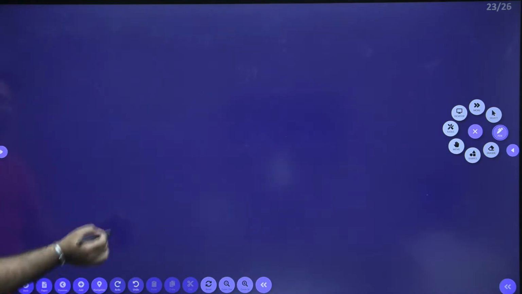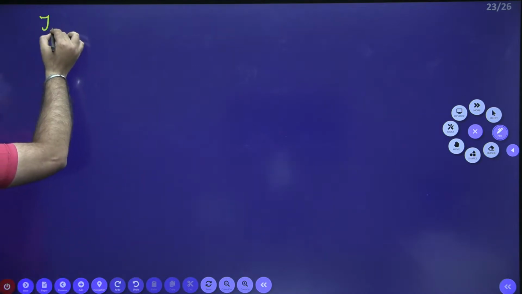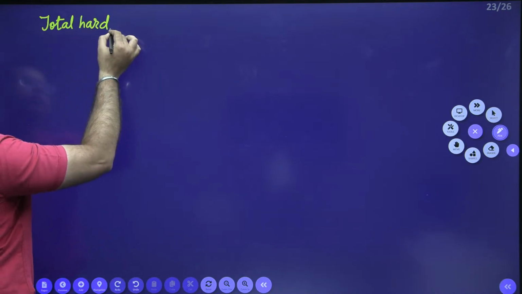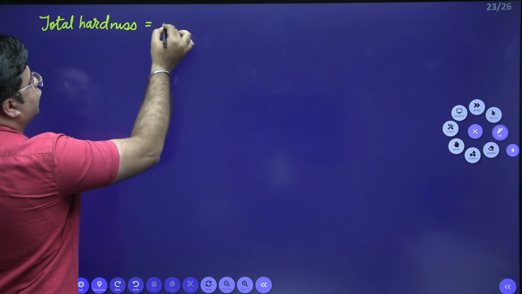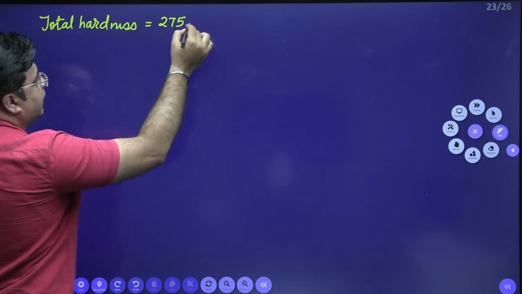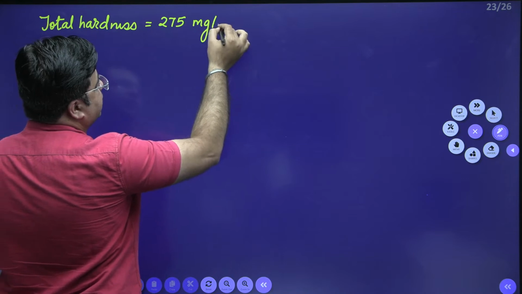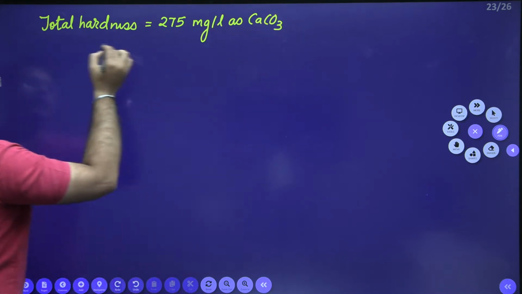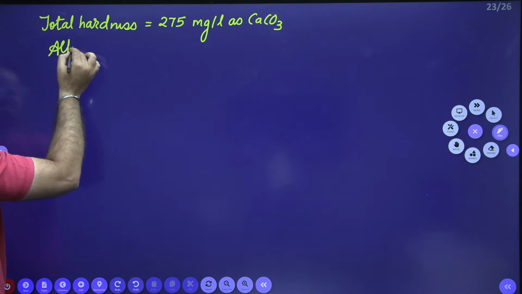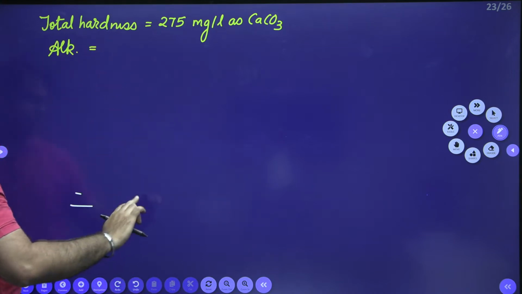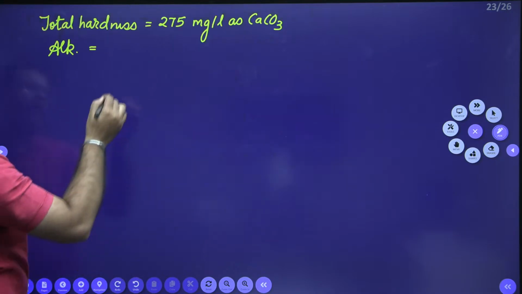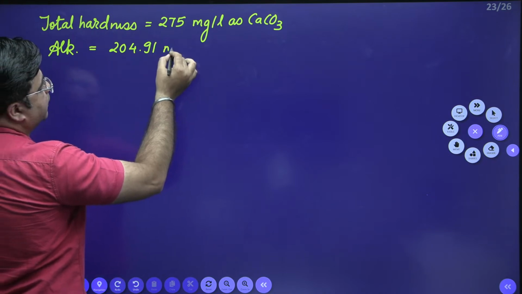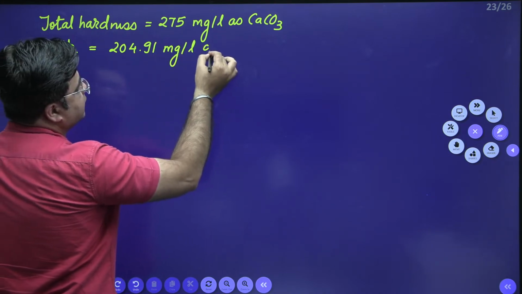So again I write this. Total hardness is equal to 275 milligram per liter as CaCO3, and alkalinity is equal to 204.91 milligram per liter as CaCO3.